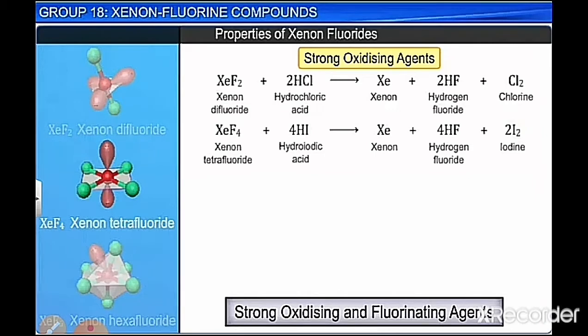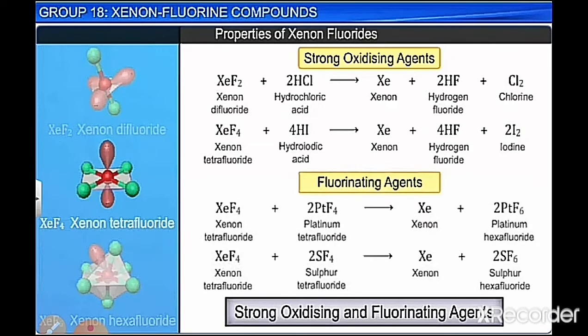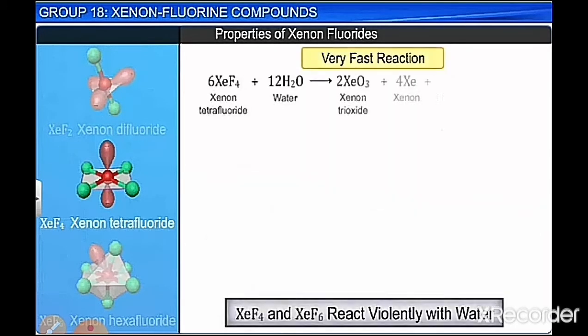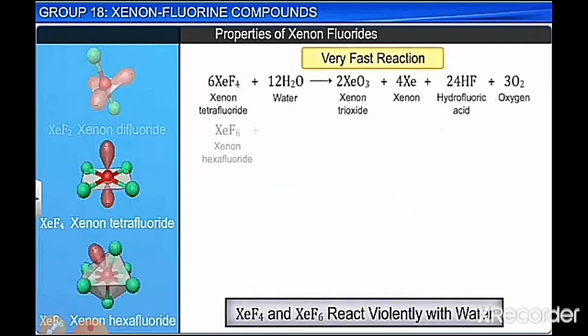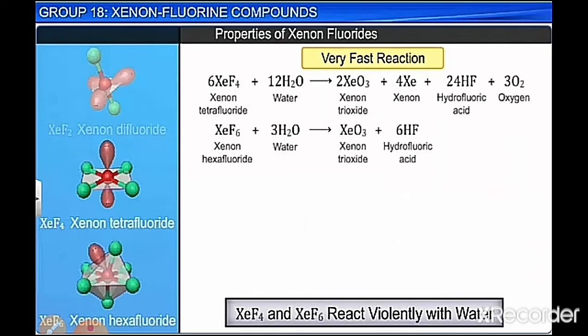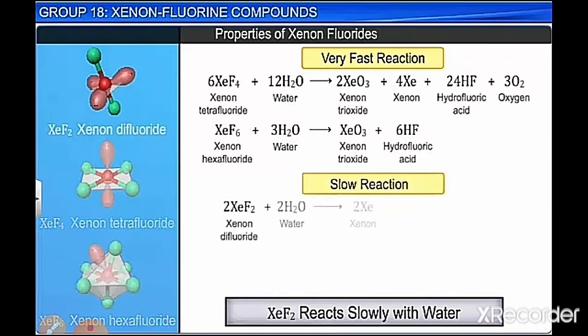So the oxidizing character you can see from the reaction. Also, they are good fluorinating agents, that is, they give fluorine to other compounds. XeF4, when you react with platinum tetrafluoride, you get xenon and platinum hexafluoride. They undergo very fast reaction on hydrolysis. XeF4 and XeF6 react violently with water, but XeF2 reacts slowly with water, and they form xenon oxides.